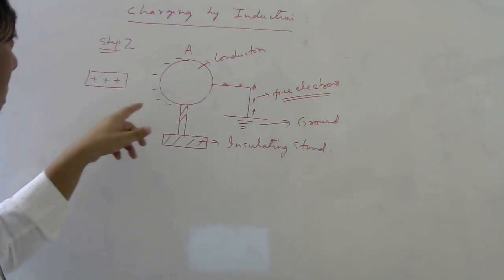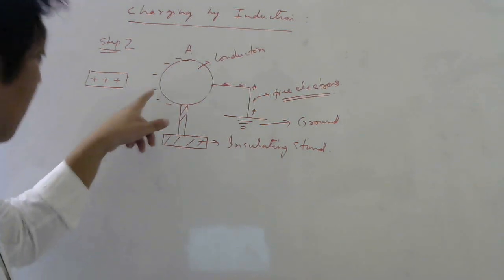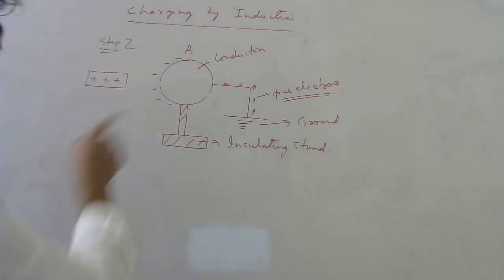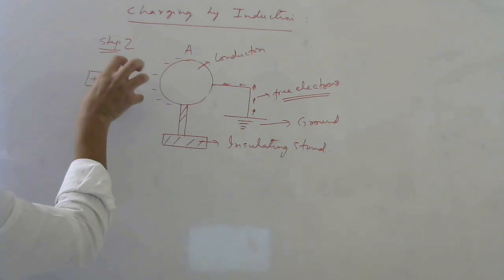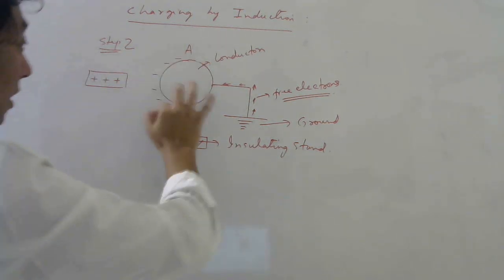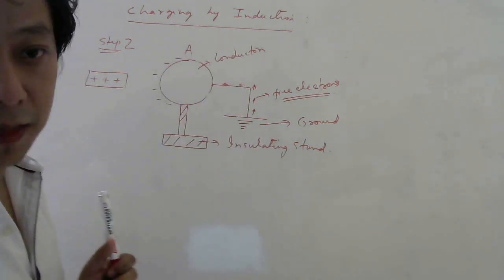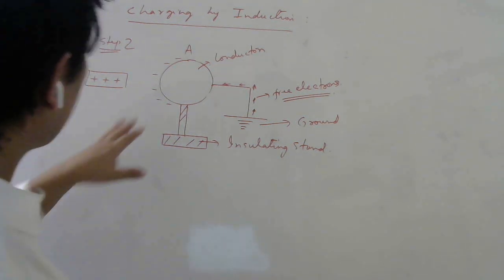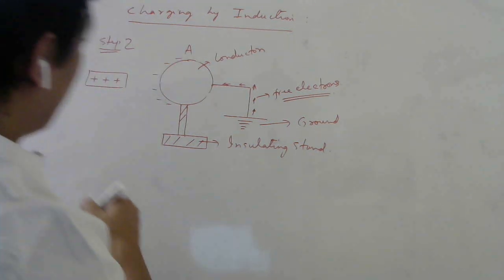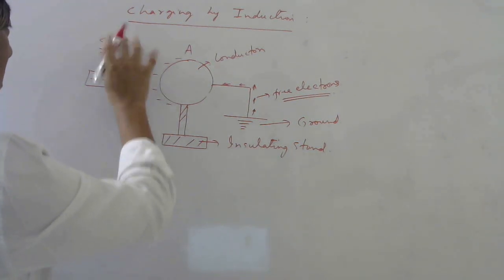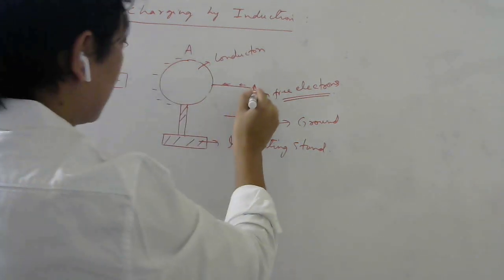The question is, what about this negative charge? Well, this negative charge we are still holding with this positive charge. So this positive charge is still holding the electrons. So don't expect these electrons to also leave to the ground. Fine. Now the next step, the third step, we cut this.